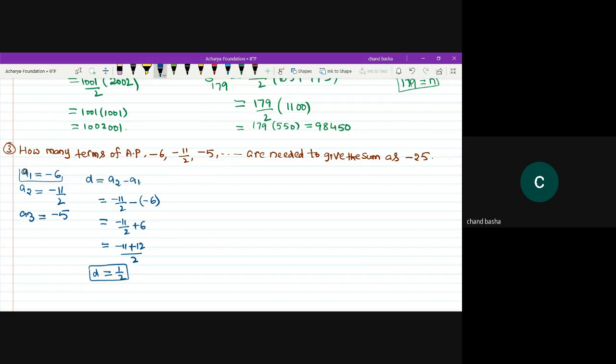First term is minus 6. And after that, one more point that he has given. Sn value is given to you. What is Sn? Minus 25. And what he's asking, just find out n value. Find out n value. Clear?